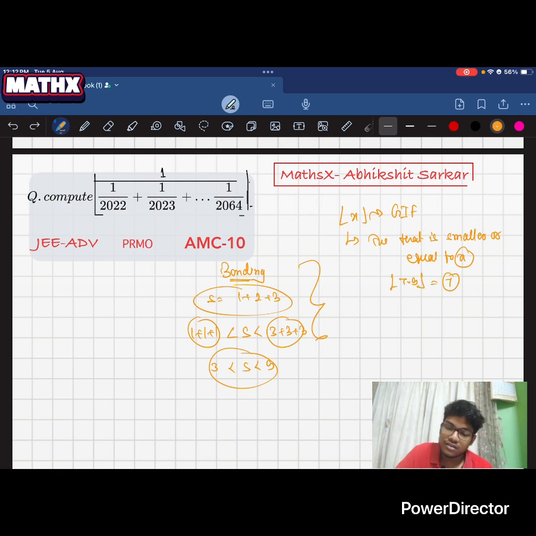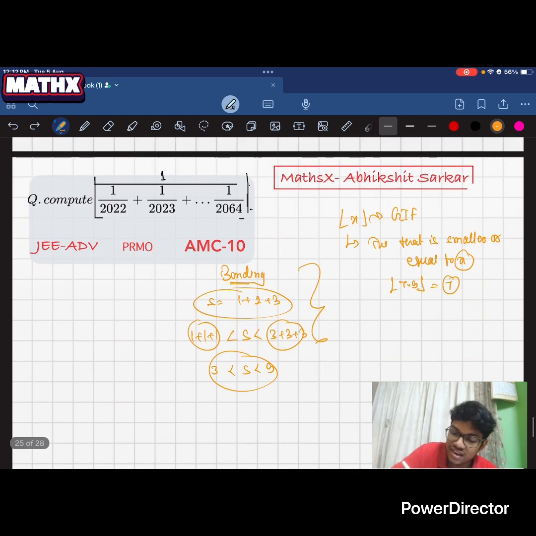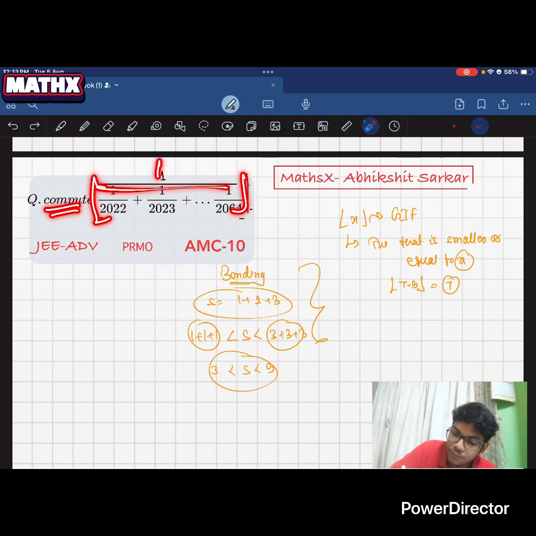So let's come to the question. The question says: compute the greatest integer of 1 upon 2022 plus 1 upon 2023 up to 1 upon 2064.